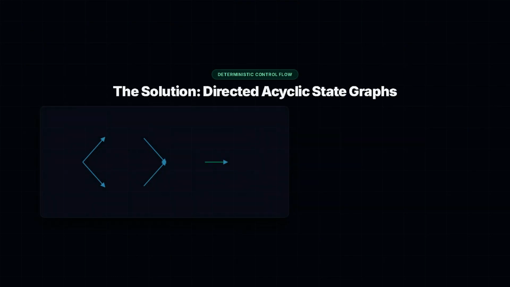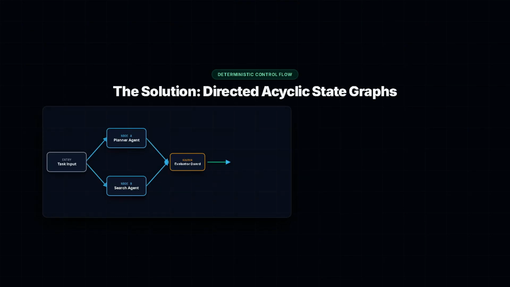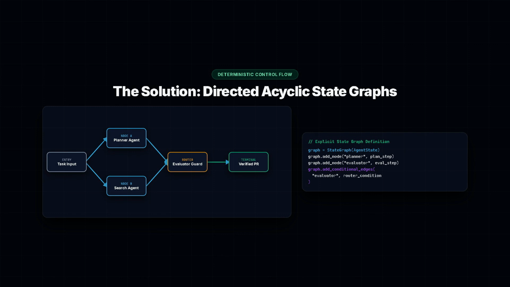Graph engineering is the architectural recognition that real-world AI applications are state machines, not infinite prompts. Instead of a single monolithic agent, you model the workflow as a directed graph using frameworks like LangGraph or custom state engines. In a state graph, nodes represent discrete, isolated operations: a specialized planning agent, a localized coding subroutine, or a deterministic Python script.